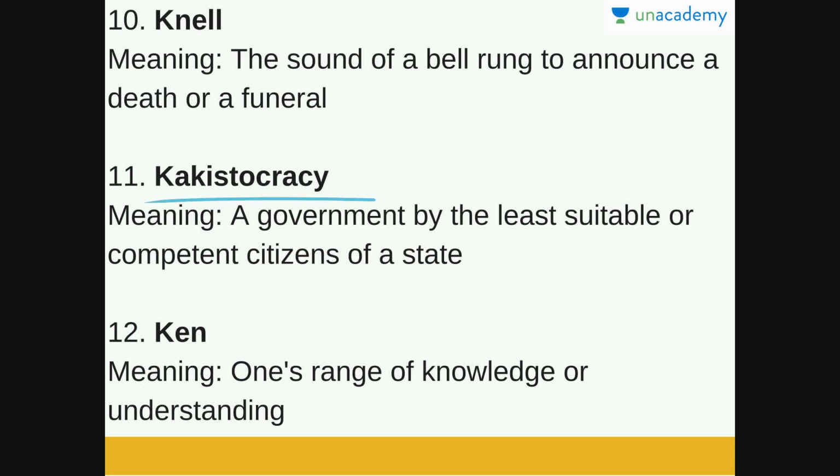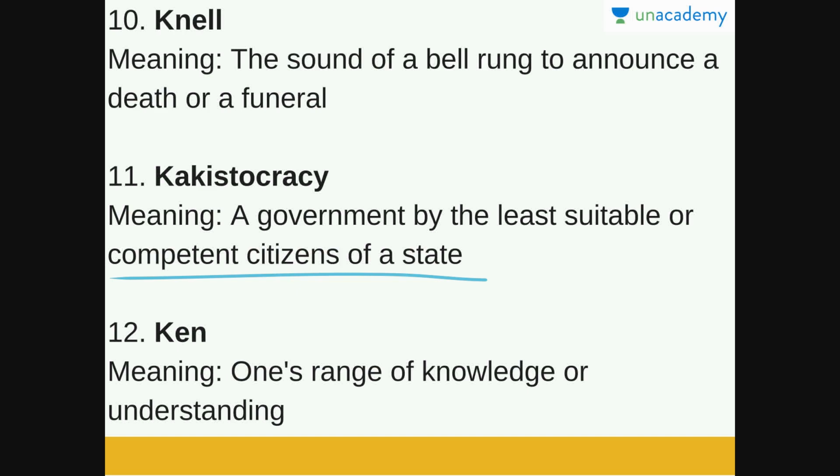Next is kakistocracy. Kakistocracy is a government by the least suitable or competent citizens of a state. Now imagine a group of people who are not at all qualified, they are not educated, they do not have proper values and principles, they are uncivilized. They come together and they come in power, that is, they form a government.